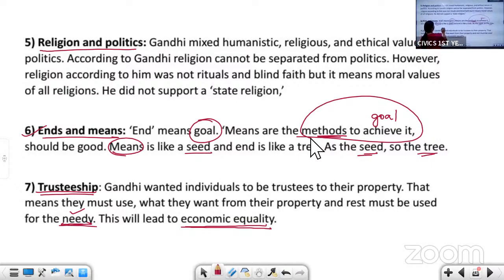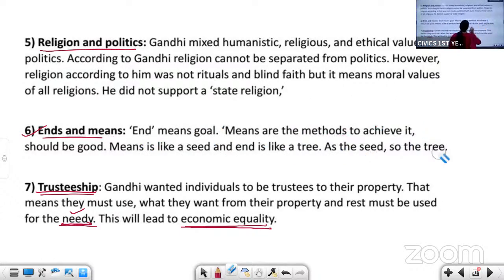For example, here they have taken seed as the means and tree as the end. If the seeds are healthy, then naturally you will get a healthy tree, healthy fruits. As the seed, so the tree. If you are sowing a healthy seed, you will get a healthy tree.